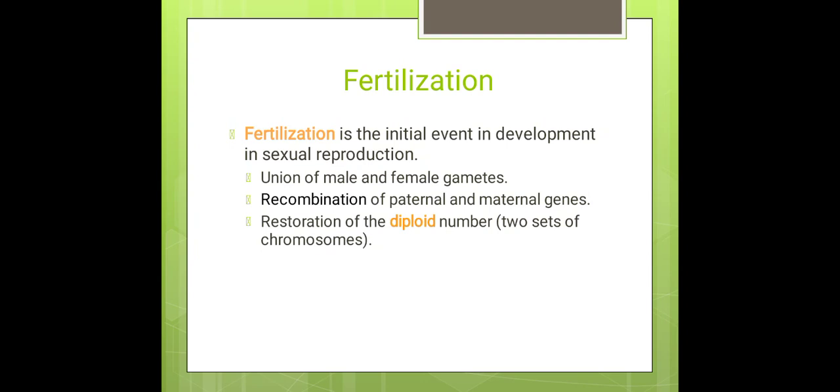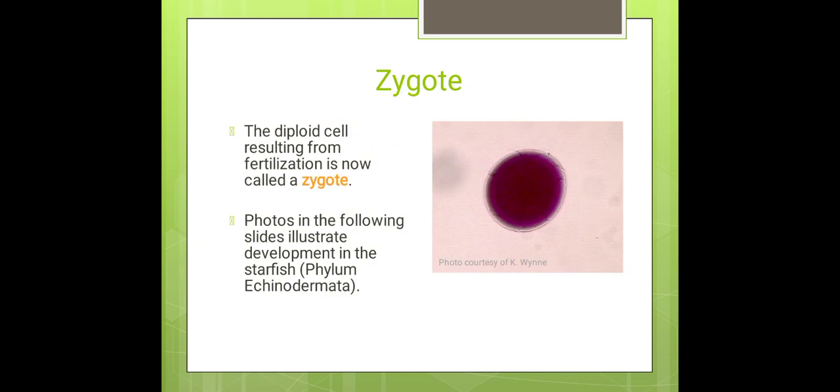The two 1n numbers, male gamete 1n and female gamete 1n, meet and restore a diploid number, those two sets of chromosomes. Diploid means two sets of chromosomes. The diploid cell resulting from fertilization is called a zygote. This is an example photo of the development of echinodermata.